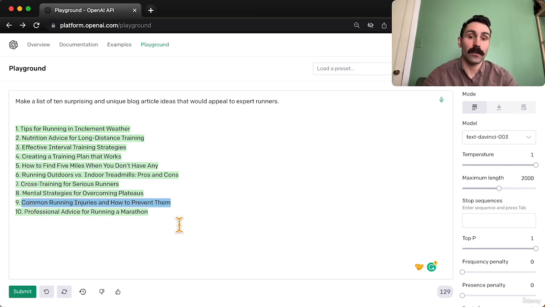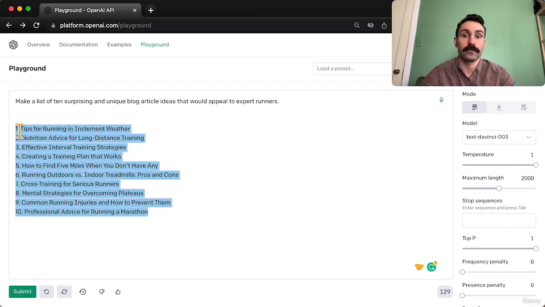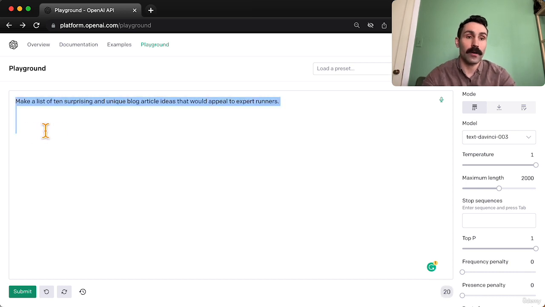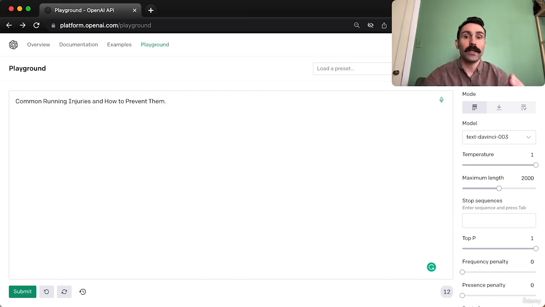Let's say we found an article title that we like, and let's just pick this one, number 9, common running injuries and how to prevent them. So now that we have our article title in mind, we can simply ask ChatGPT right now to write us a 1,000-word article based on this article title. But what I've found is that it's going to give us something very generic. It's not going to give us something long. It's not going to be in depth, and it will probably require a lot of editing.